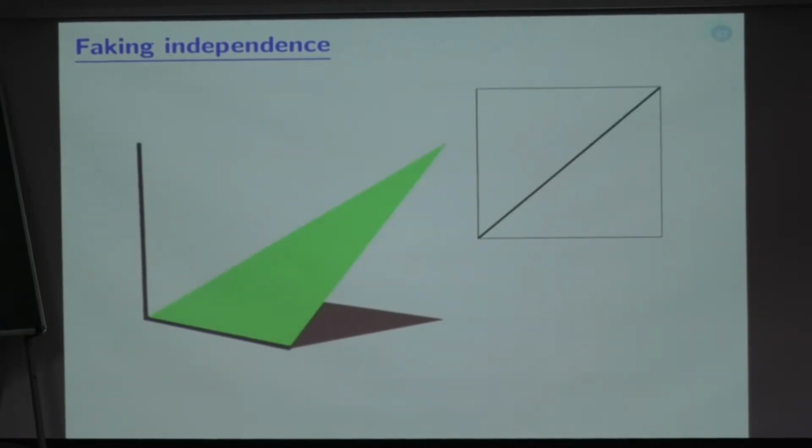This is what we start with. Namely, y is equal to x. Just all the mass is uniformly placed on this. So x is uniform 0, 1, y is equal to x. This gives you a perfect straight line. This is not at all like that independence case. I am going to tweak it.